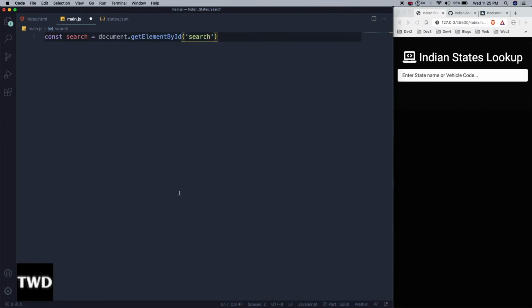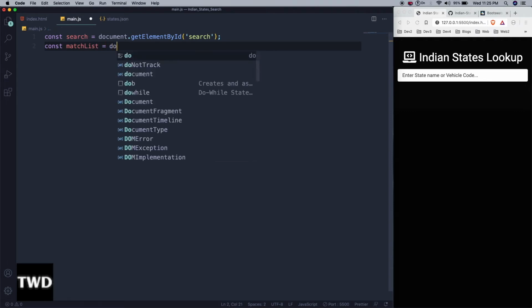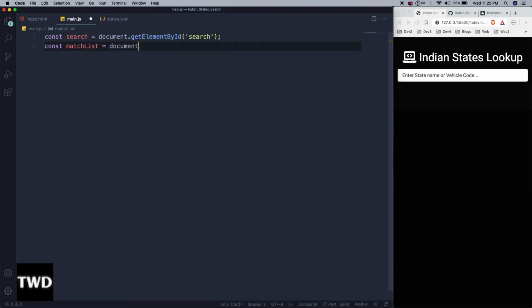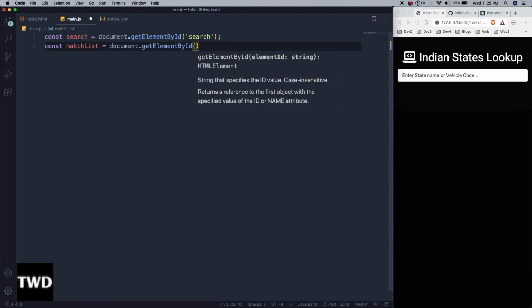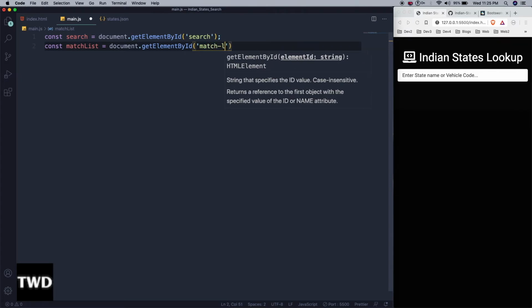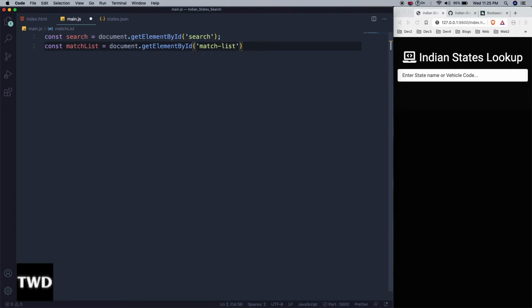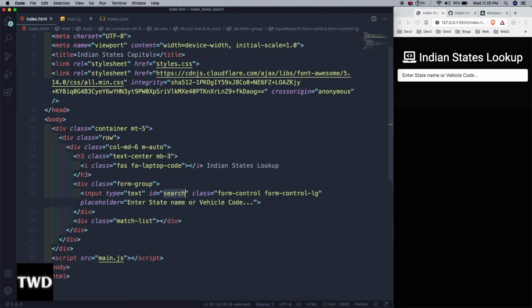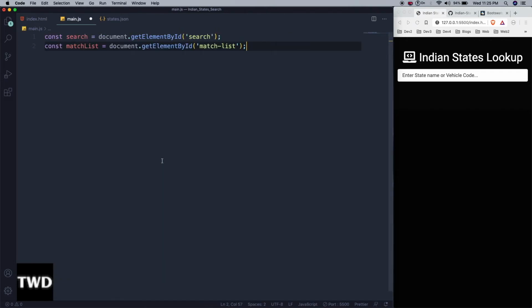Then const matchList equal to document dot get element by id, matchList. So this matchList, we are getting this one.